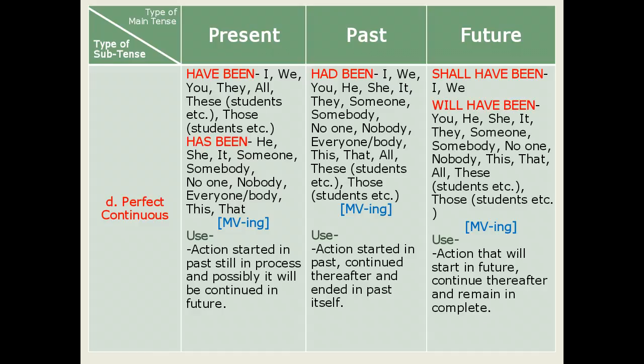After the above supporting verbs shall have been and will have been, we use an action denoting main verb in its present participle form, or say MV4 form. And the use of this tense is to express or mention any action that will be started in future, continue thereafter, and remain incomplete in future itself.